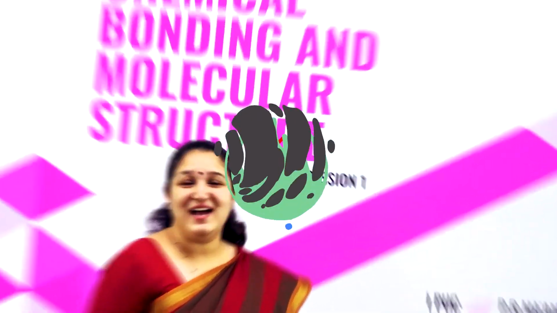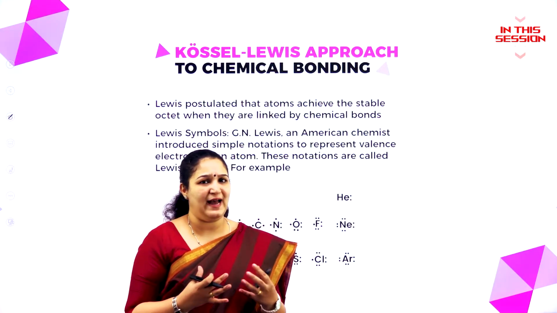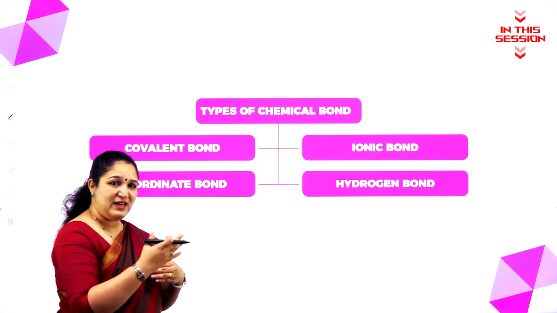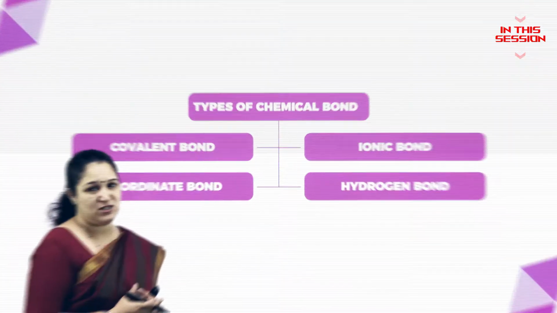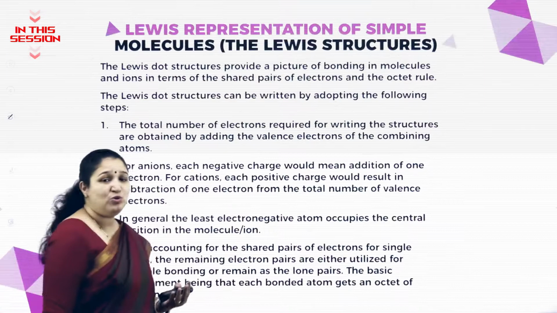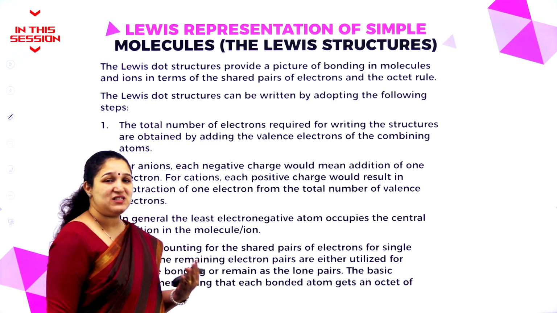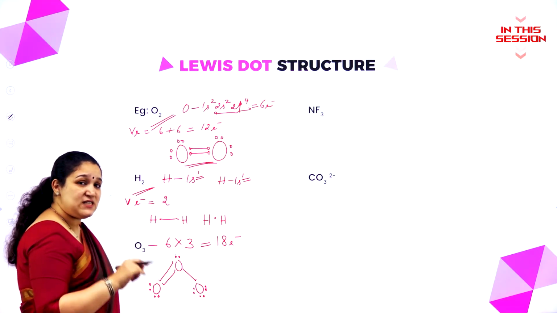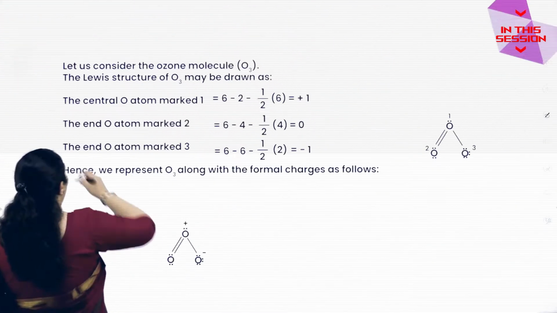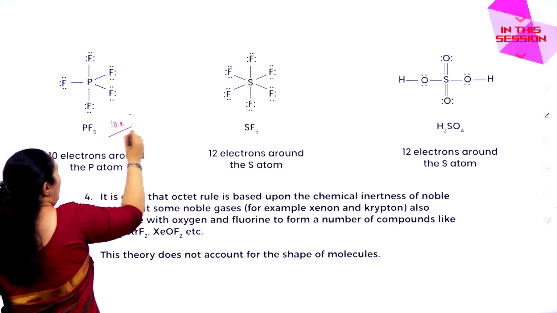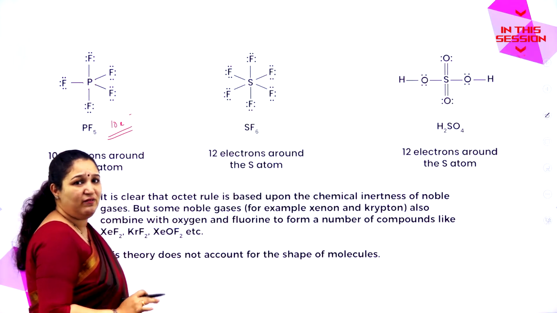Hello my dear students, different combinations of different atoms give rise to a variety of molecules, which is there between the various constituents in a chemical species. So the first type of bond we are going to study is the covalent bond. How do I write the Lewis dot structure? But here you also have to take care that they have 6 valence electrons only. For ozone, very important, 10 valence electrons, more than 8 it has got, but it's still a very stable molecule only.